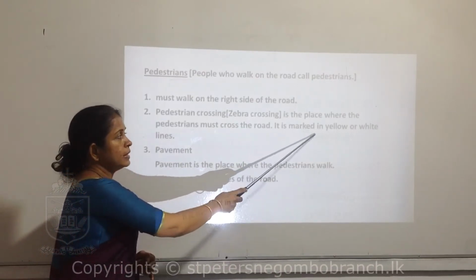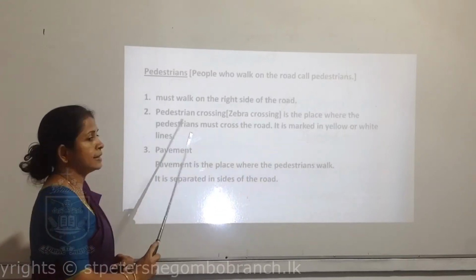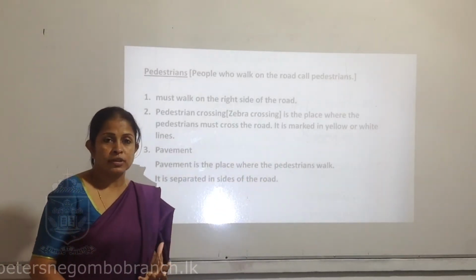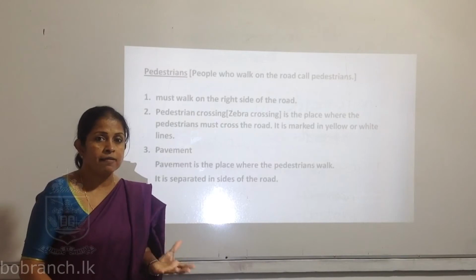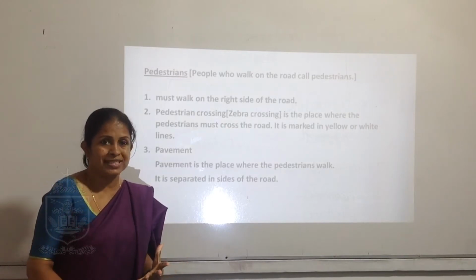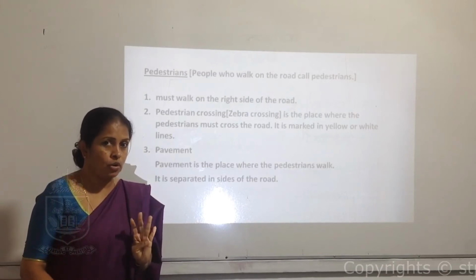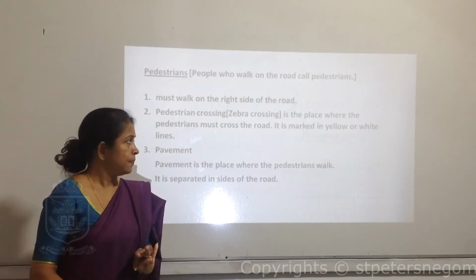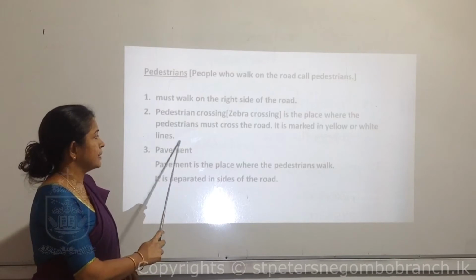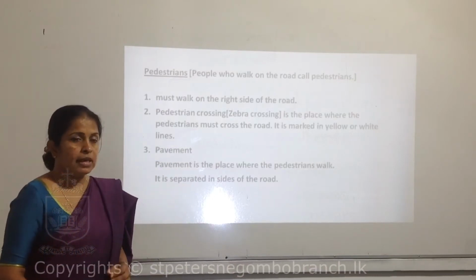It is marked in yellow or white lines. These zebra crossings, I think everybody has seen this, everybody has used this. It's marked with what colors? Yellow or white.